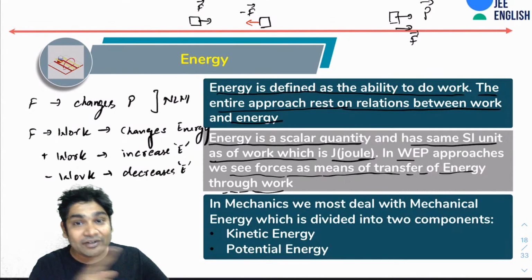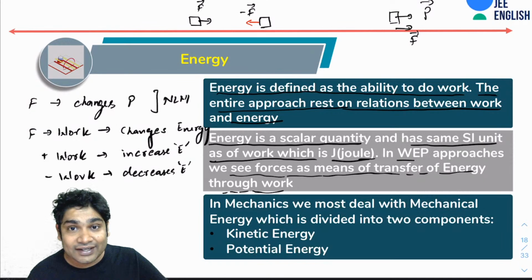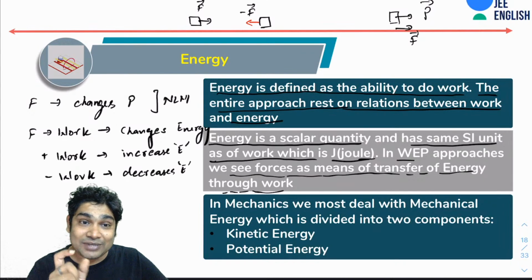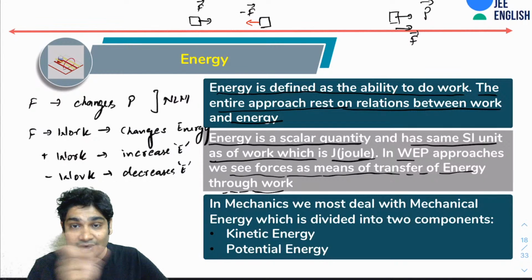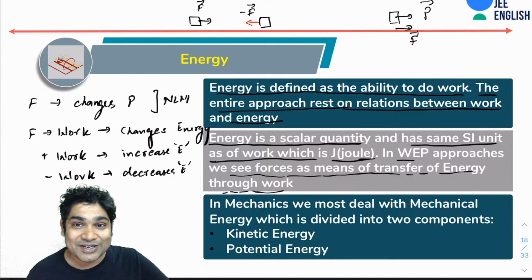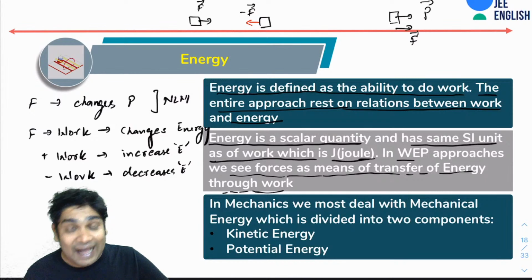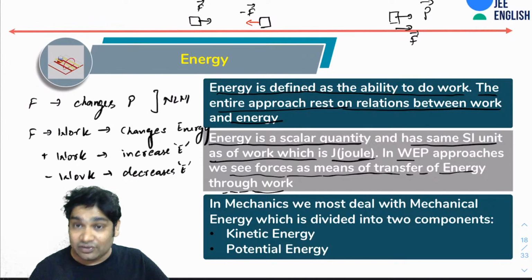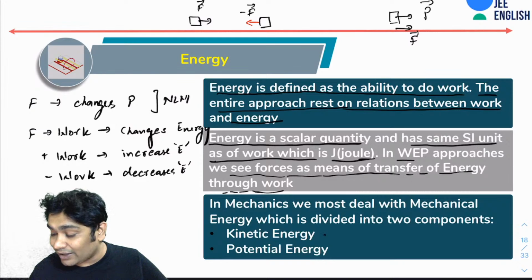There are different forms of energies, different reasons why an object can have the ability to do work, and all these can be described with numbers which we call energy. In mechanics, however, we deal mostly with two kinds of energies, either kinetic or potential.